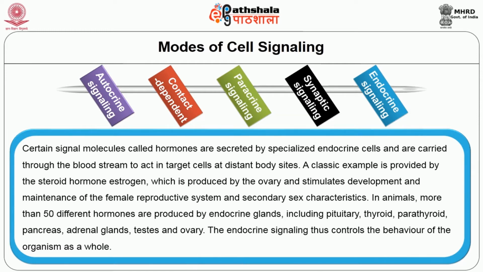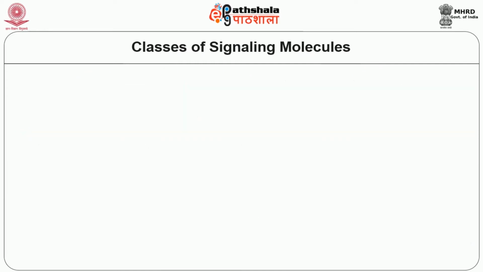In animals, more than 50 different hormones are produced by endocrine glands, including the pituitary, thyroid, parathyroid, etc. Endocrine signaling thus controls the behavior of the organism as a whole. The figure shows the different modes of cell signaling. Now, we are going to see the classes of signaling molecules.